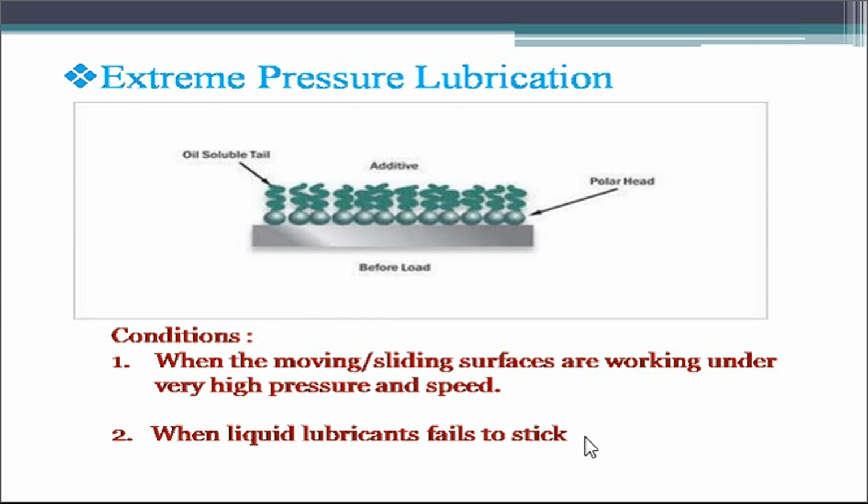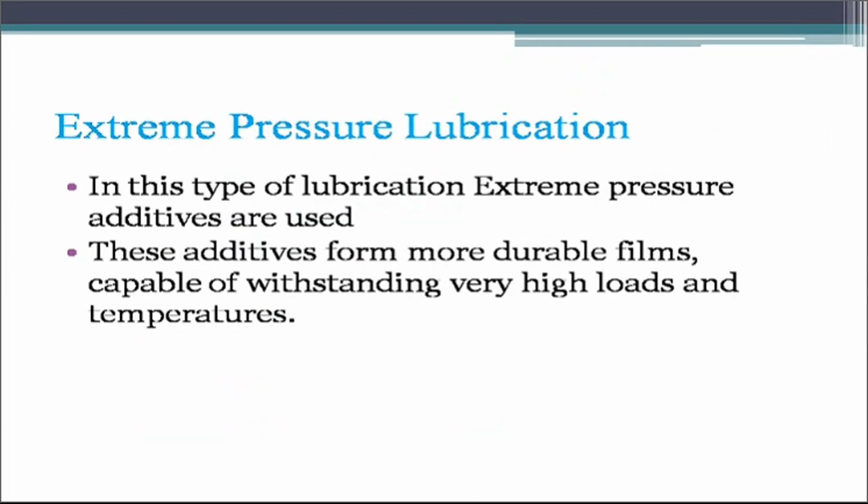Also, when liquid lubricants fail to stick, we have to add oil soluble and polar head type additives to reduce the friction between the two metal surfaces, called extreme pressure lubrication. In this type of lubrication, additives are used. These additives form more durable films capable of withstanding very high loads and temperatures.